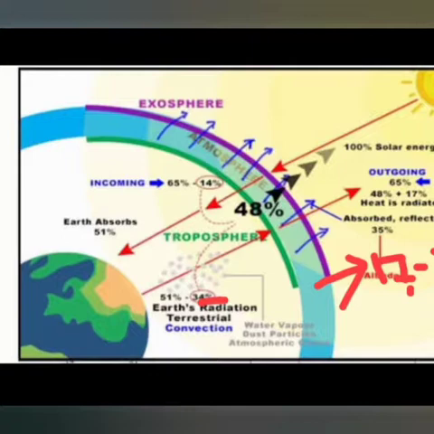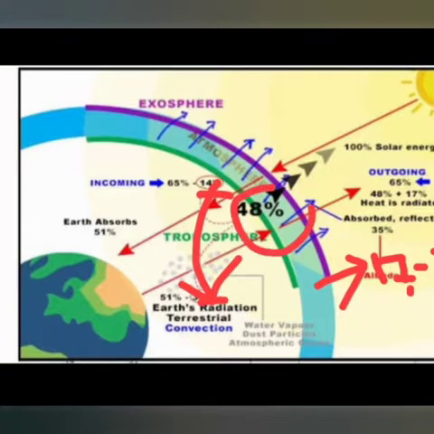So by the calculation, 14% and 34% is equal to 48%, the total energy absorbed by the atmosphere. So this 48% is also radiated back to the space. Now the total radiation is 48% plus 17%, that is 65%, and the incoming heat is also 65%.